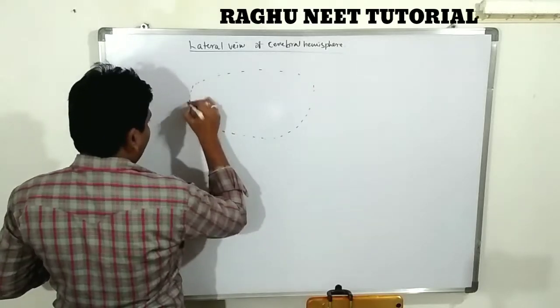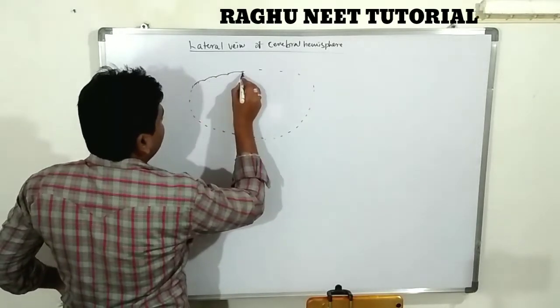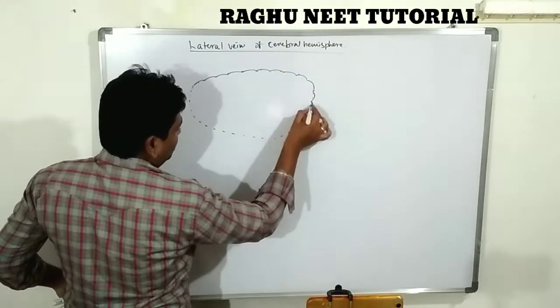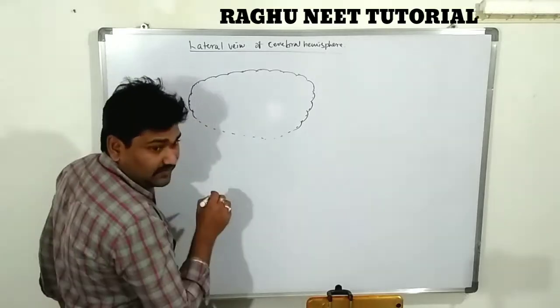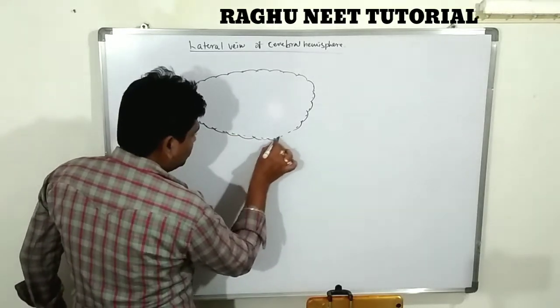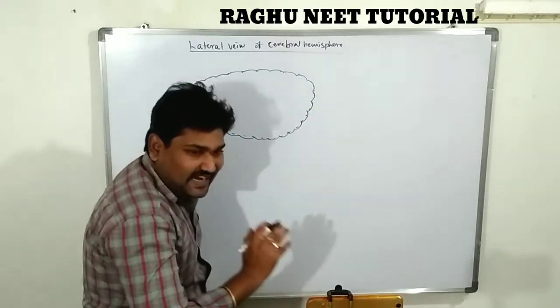Cerebrum region. The surface of the cerebrum has a large number of depressions. You know that it is not a smooth surface. The many depressions are known as gyri and sulci.